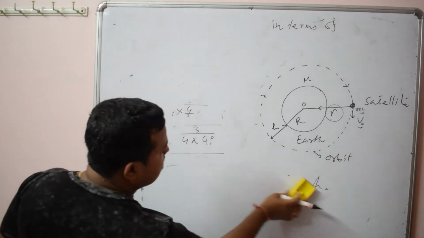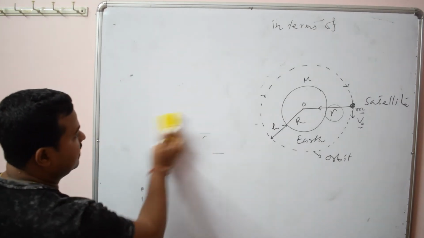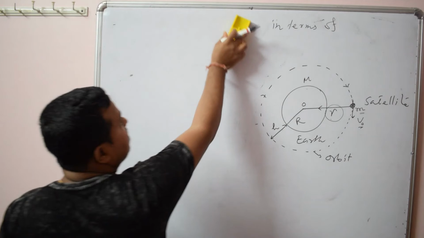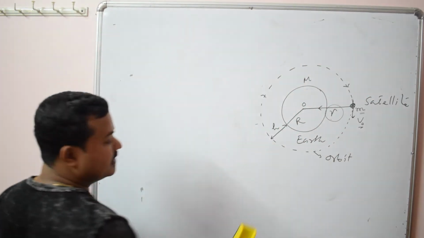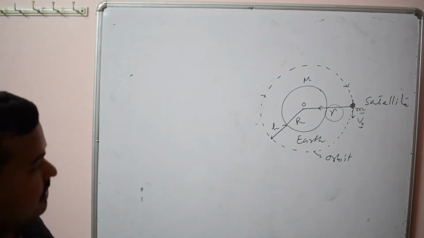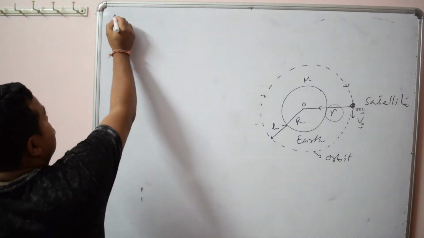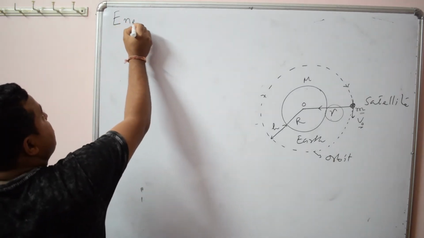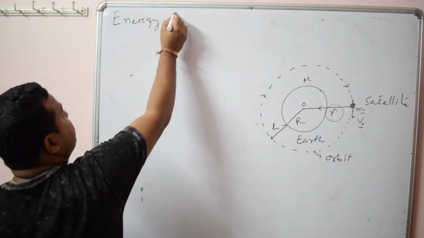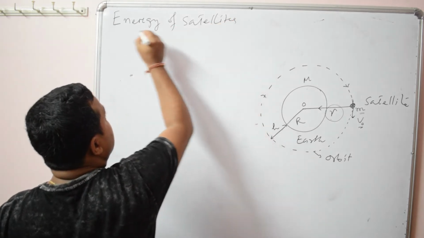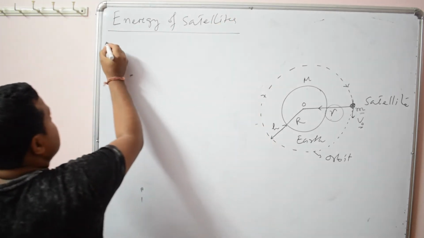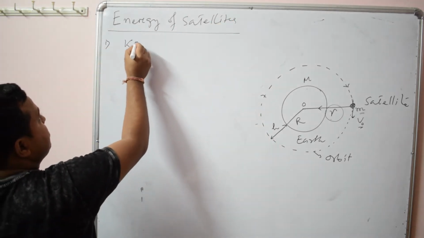Okay, now let us discuss the energy of satellites. Satellite's energy means what? It is the kinetic energy and the potential energy. So, energy of satellites. First, let us find out kinetic energy.